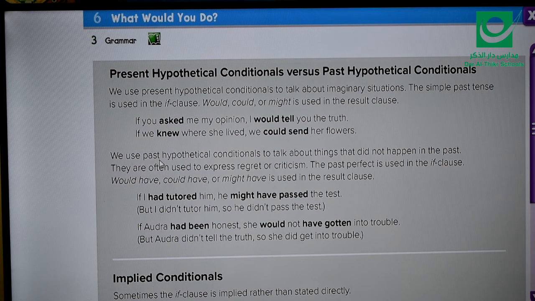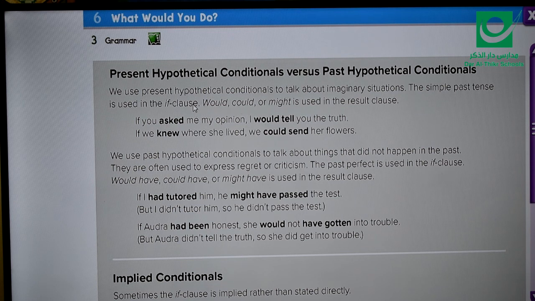We use past hypothetical conditionals to talk about things that did not happen in the past. So unlike the present hypothetical conditionals, where you're talking about something that is not real in the present, with the past hypothetical, you're talking about something that you regret or criticize that happened in the past. They are often used to express regret or criticism. The past perfect is used in the if clause.